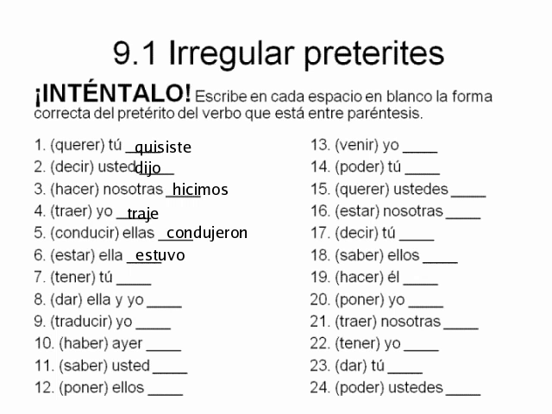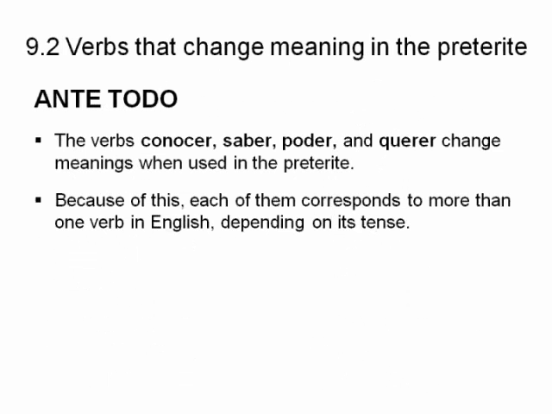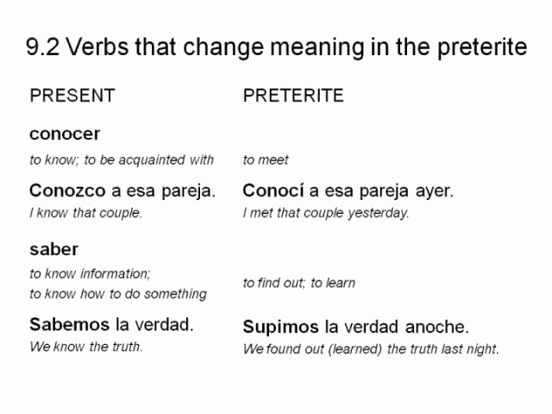Let's move on to talking about verbs that change meaning in the preterite. And this information se encuentra en la página 314, la página 314 del libro, Vistas. And we're going to be talking about verbs that change meaning in the preterite. Okay. The verbs conocer, saber, poder, and querer change meaning when you use them in the preterite. And because of this, they each match up with more than one verb in English, depending on what tense of the verb you're using. And we'll see what we mean by this in just a second.